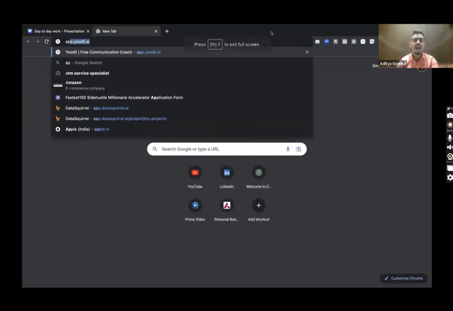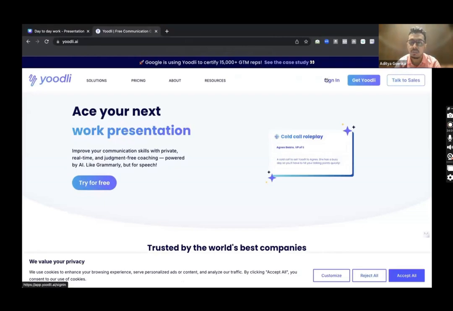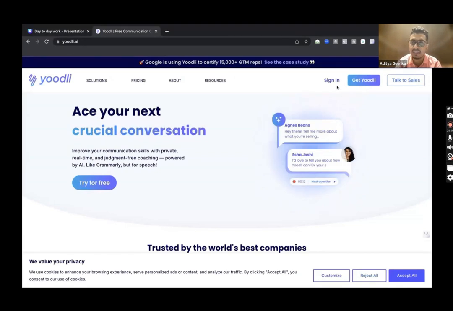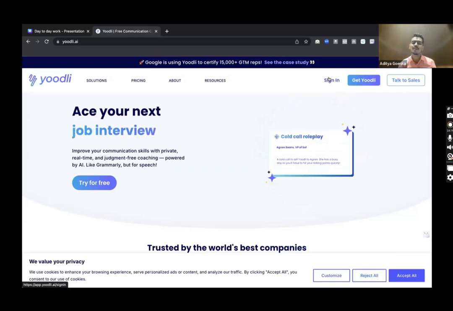So I'll simply go to app.udly.ai. Once I go there, if you don't have an account, you will need to create an account. Again, it is a freemium tool. What is freemium? It is free for certain usage. Then you need to pay if you want to extend your use, or you can simply create a new account for yourself. Whatever you want to do, you can go ahead and do that.